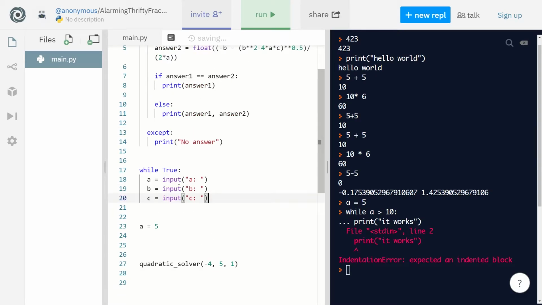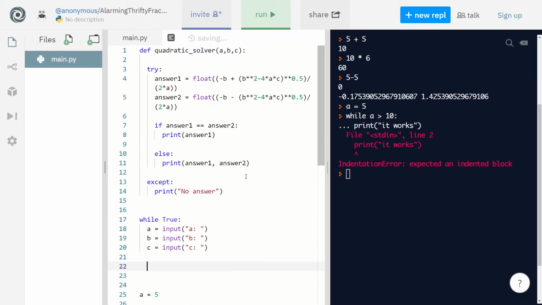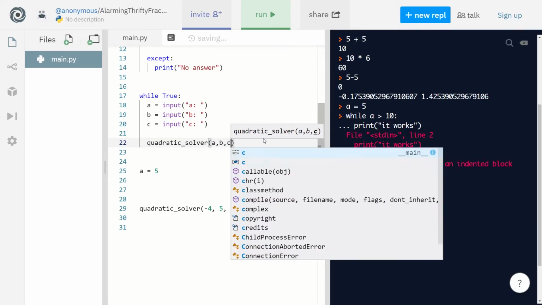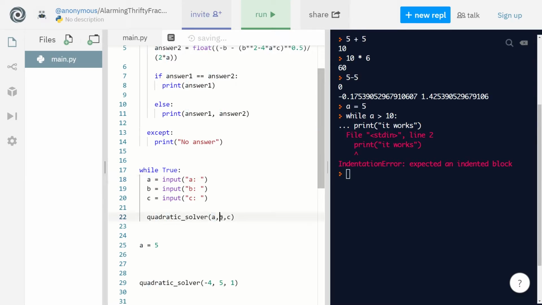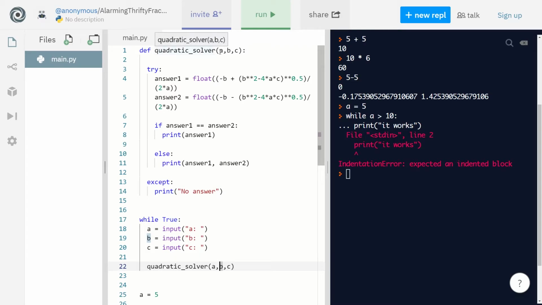Alright, so while this is true, it's gonna take 3 inputs, A, B, and C. So once you run this, you're gonna be able to type in something, and then with these inputs, you're gonna compute your solution, right? So quadratic solver, sorry, and you're gonna pass in your 3 inputs, right? So the A here is referring to the A here, right? The B here is referring to the B here, and make sure to not.